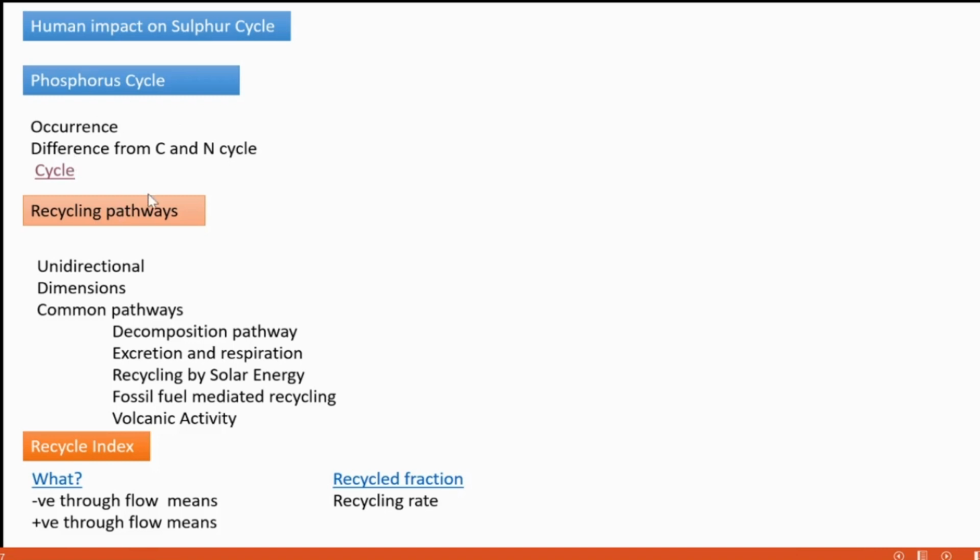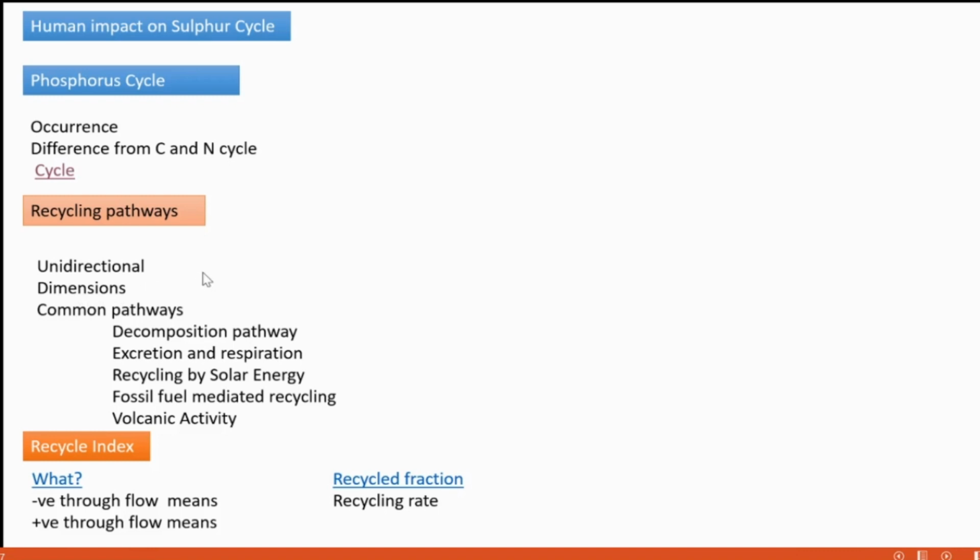Okay, then recycling pathways. We are going to see the recycling pathway. These pathways are all unidirectional. It's not bidirectional, and it has two dimensions. Which are the two dimensions? Two dimensions means it has a space-related dimension and also a time-related dimension.